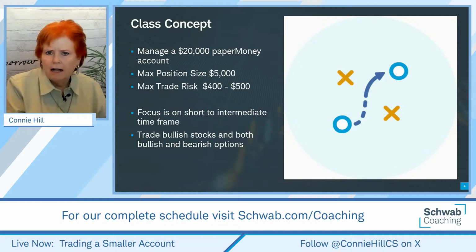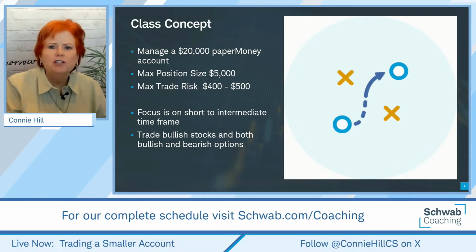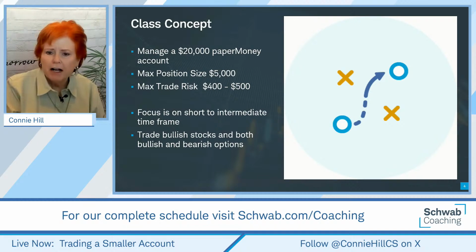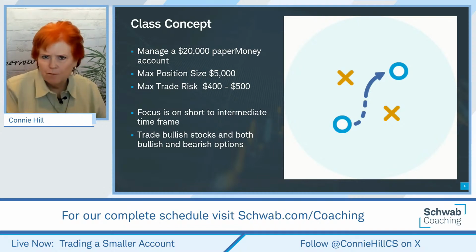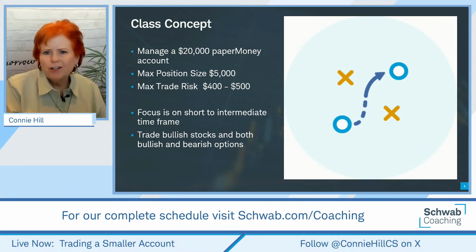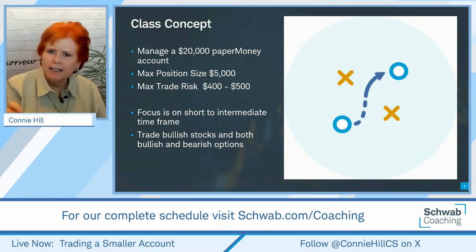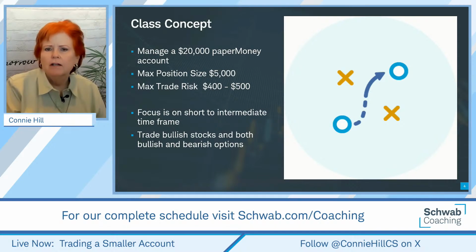Now, there's some premise for this class. There is the idea that in this class we're managing a $20,000 Paper Money account. Your account may be totally different, and the amount you're allocating that you're trying to build might be totally different numbers. But in this class, due to that account size, we're not going to spend more than $5,000 on any position. And usually we don't want to risk more than $400 to $500 per trade. So we're trying to keep that very small.